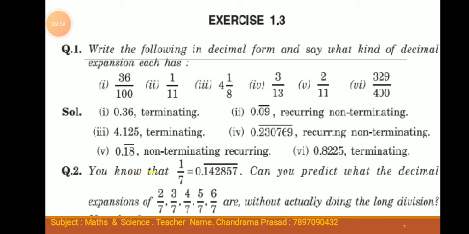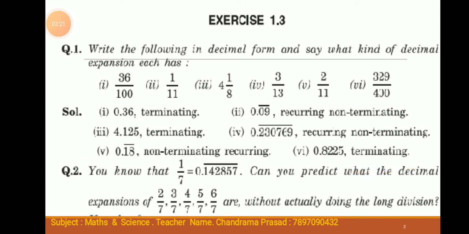This is a non-terminating recurring decimal. Sixth, 329 divided by 400 equals 0.8225. This is a terminating decimal.